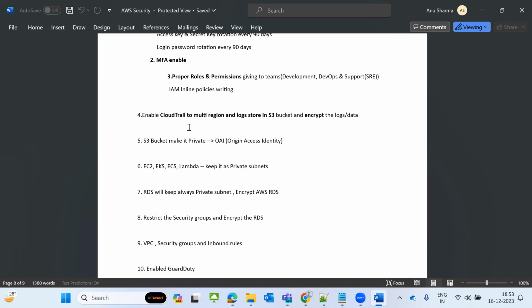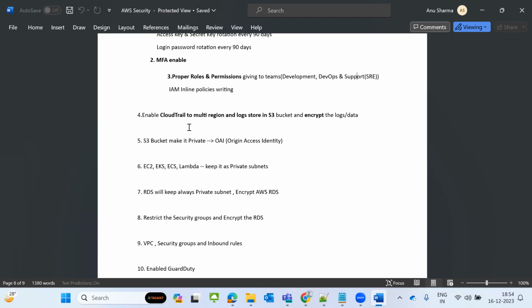You give some bucket name, XYZ bucket name, and it will ask to change the policies and which page you want, like star.html, index.html. So it will create that distribution ID and you keep your bucket private.